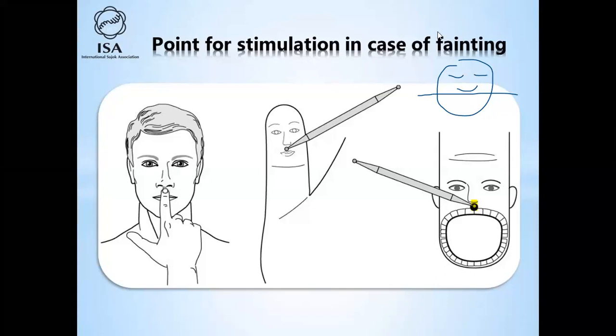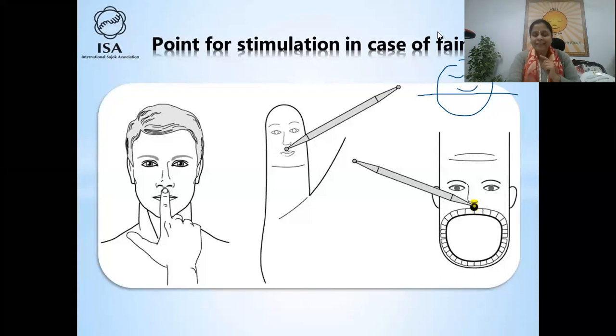Like in the Chinese meridian, you see that the CV meridian is coming from down, going from down to up, and it is ending here. And the GV meridian from the anus backside is again coming up, up, up, and then ending here. So CV is here and GV is here.